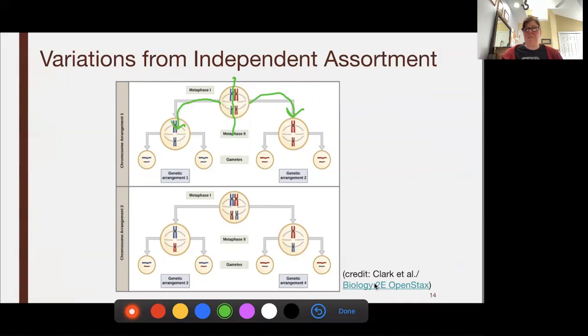But there's no specific way that these chromosomes have to line up on the metaphase plate. They can also be reversed. So notice how here on my metaphase plate, I have dads and moms on the same side. So when I split up, I have a combination of mom and dad. This is referred to as the law of independent assortment. And think about it. When you have 23 pairs, you could have mom, dad, mom, dad, mom, dad, dad, dad, dad. Or you could have all mom on one side, all dad on one side. It is completely random. So they will independently assort as long as they're paired up. And this is our second source of genetic variation.